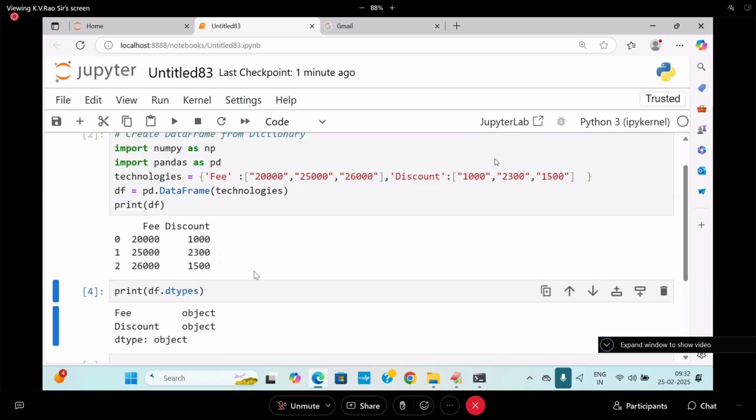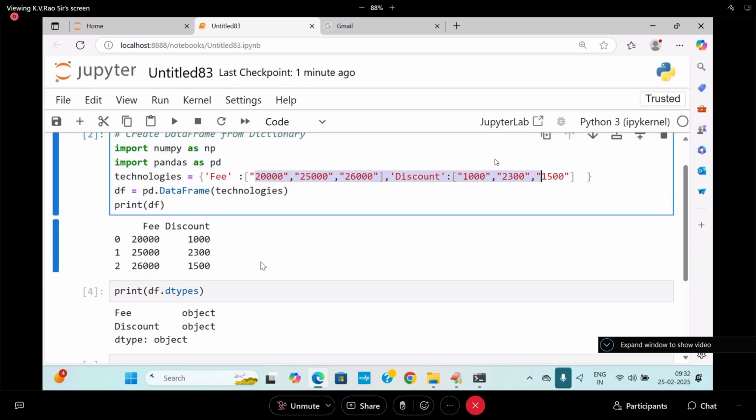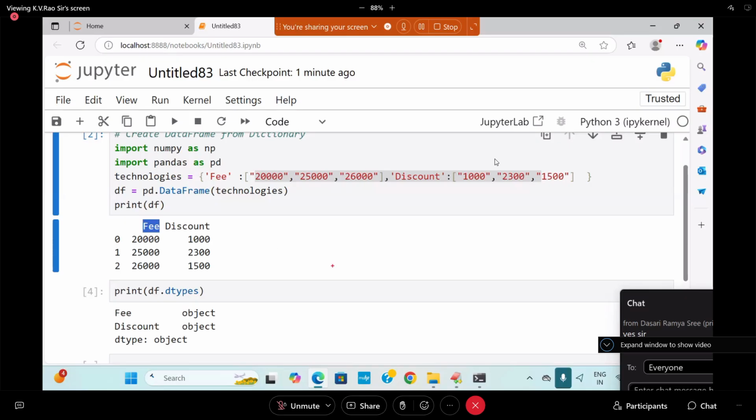Why do I need to go for typecasting this one? Because if I add both of them, they are internally taken as which type? String type. If I add fees plus discount, for example, it will give you a concatenated result only. But I want the numerical result. That's why I will convert into which type? Int type. How do you convert it? How do you locate this fees?